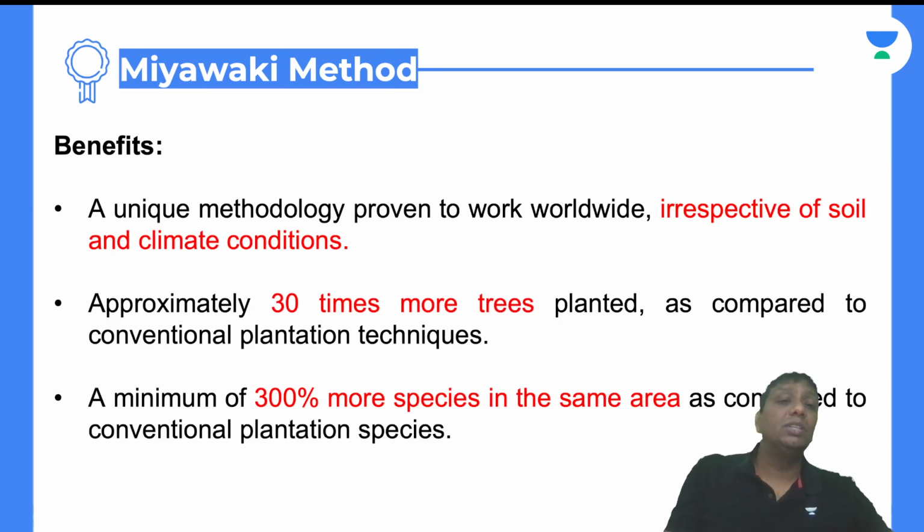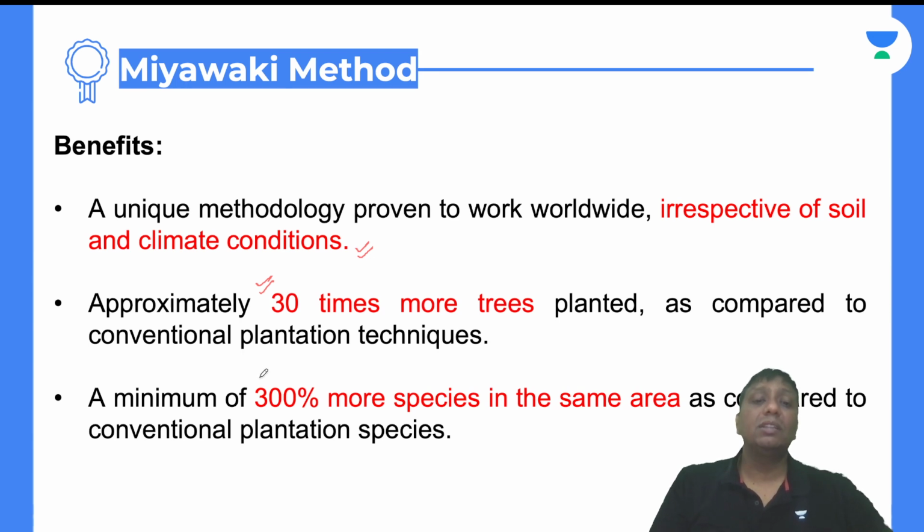Now the question is, what kind of benefit does the Miyawaki method give? The one part, guys, is that it's a unique methodology that works worldwide, irrespective of the soil and climate conditions. The second one: 30 times more trees are planted here, guys. Approximately 30 times more trees are planted as compared to other plantation techniques. That is another benefit in the case of Miyawaki.